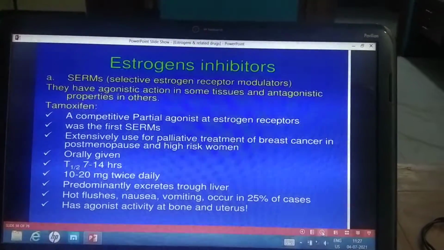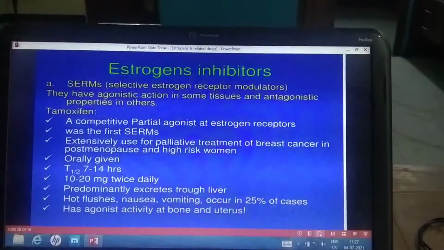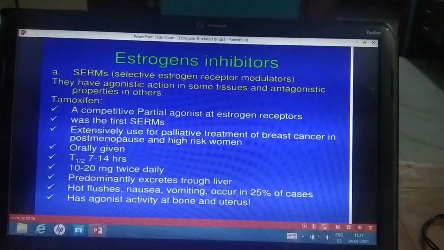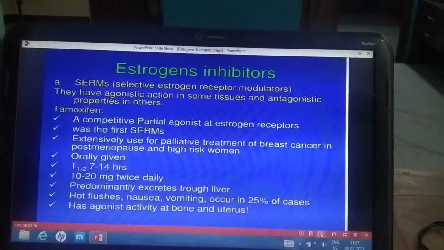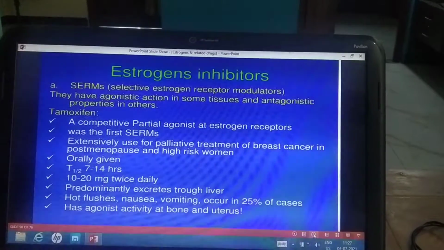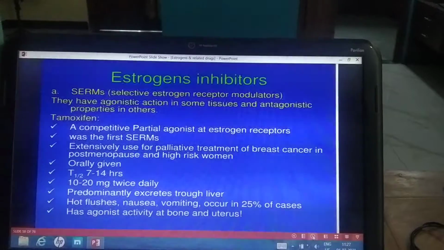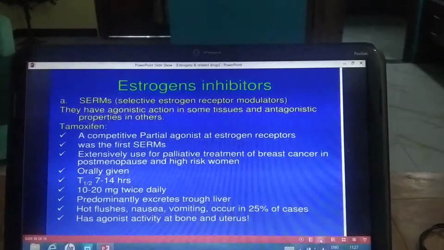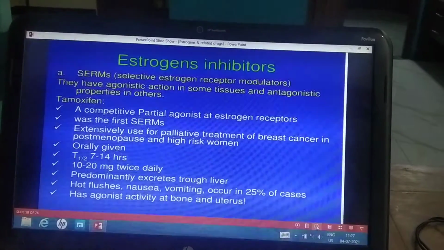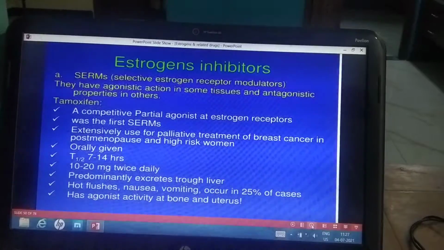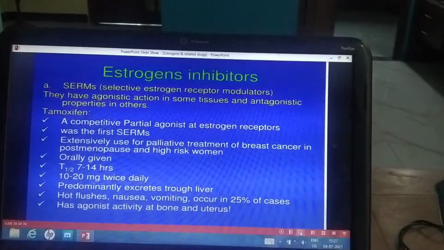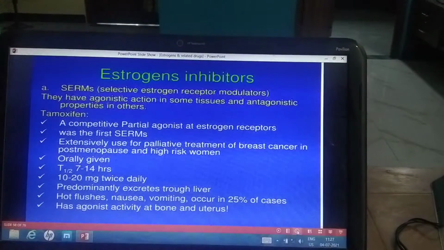Tamoxifen increases risk of endometrial carcinoma and has thromboembolic disorders. So as it causes endometrial proliferation, there is a risk of endometrial cancer and venous thrombosis. Because of this adverse reaction, its popularity in the treatment of postmenopausal breast cancer has declined. Moreover, there are many patients who don't respond to tamoxifen. So there is tamoxifen resistance, and when there is tamoxifen resistance, fulvestrant can be used, which is a pure estrogen antagonist for the treatment of tamoxifen resistant breast tumors or breast cancer.